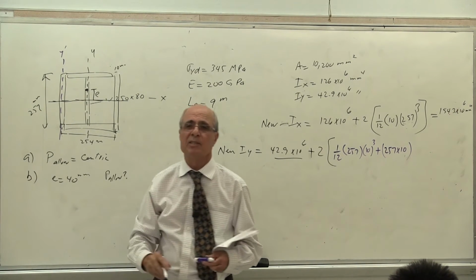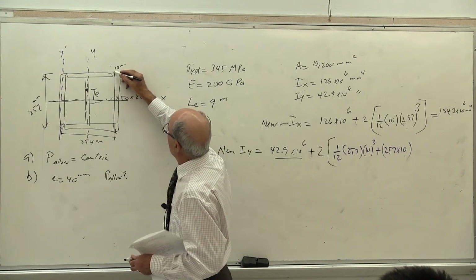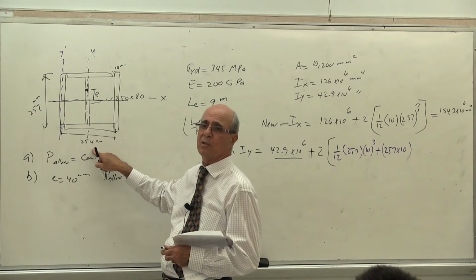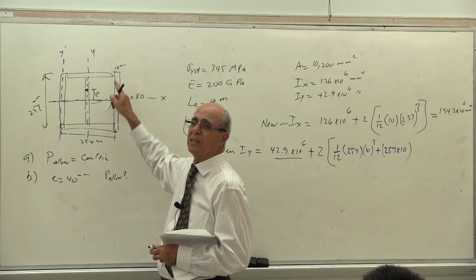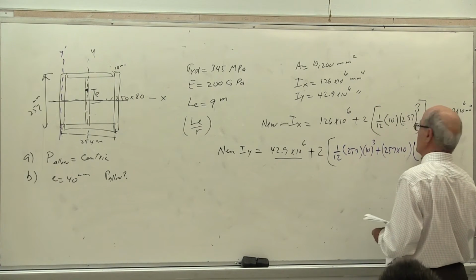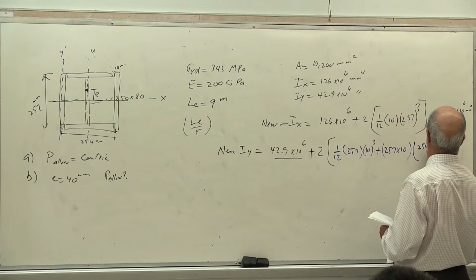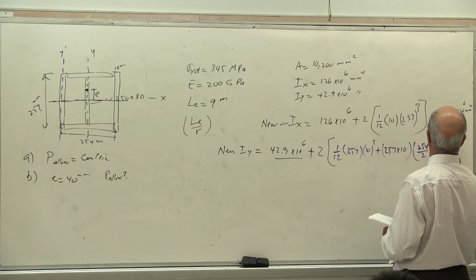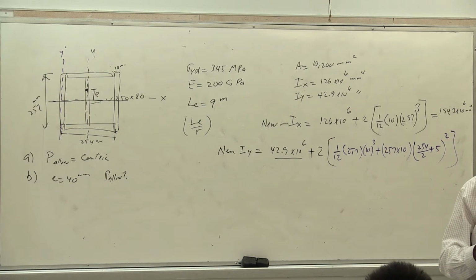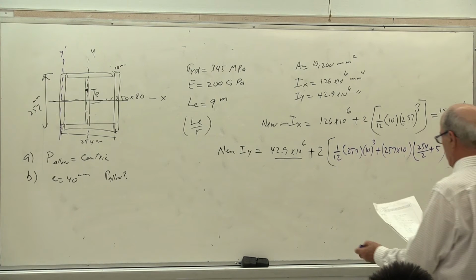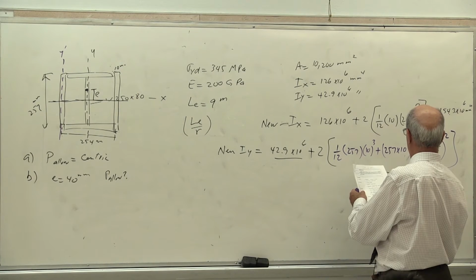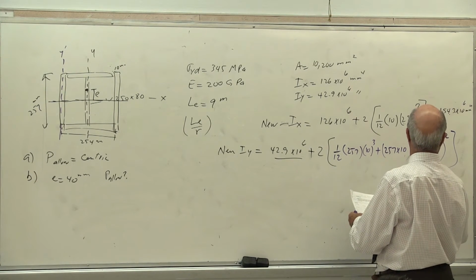That goes on top of that. Is that correct or not? Yes? You see where the plate ends. So I need half of 254, which is 177, yes or no? Plus half of the thickness of the plate, which is 5. So therefore, put it there. A little bit of a problem there. We have to watch out. 254 divided by 2 plus 5 millimeter, half of that, to the power of 2, and then you use the bracket. So in other words, you need the parallel axis theorem, and therefore the new Iy becomes 132.5 times 10 to the power of 6.